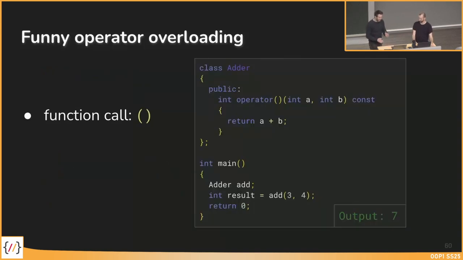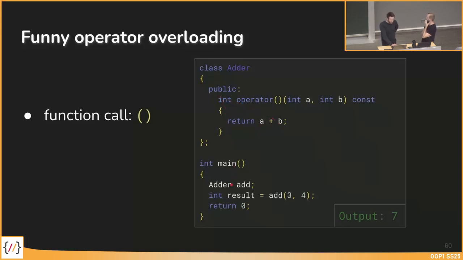So we have an example prepared. We have here an adder class, and in this adder class, we override the function call, so to say. So these two brackets here. In this case, we take two parameters, A and B, and the result is then A plus B. Two integers, result is an integer.